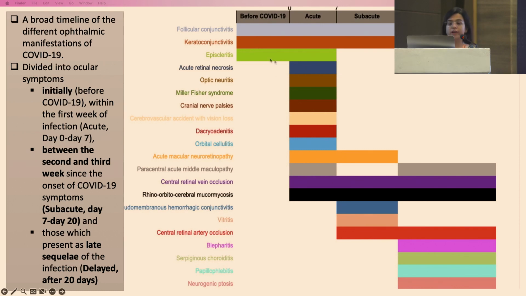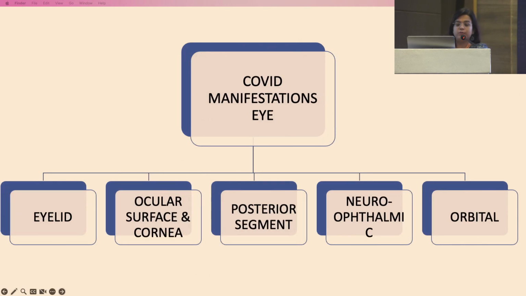This broad timeline tells us that conjunctivitis, keratoconjunctivitis, and episcleritis can present as acute or subacute, whereas the retinal manifestations and the neuroretinal manifestations can present in the acute form and continue as a delayed presentation. Conditions like central retinal artery occlusion usually present in the second to third week and continue as late sequelae. So the COVID manifestations can affect all the structures from the eyelid to the optic nerve.